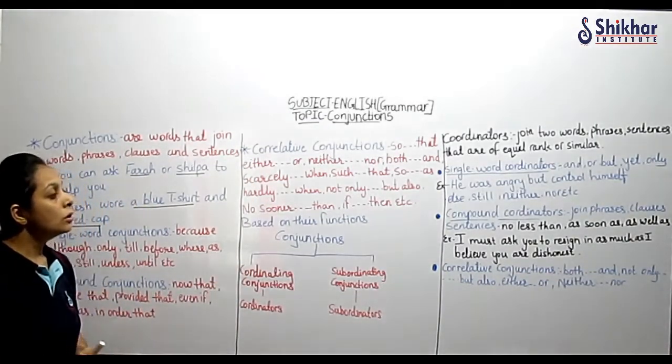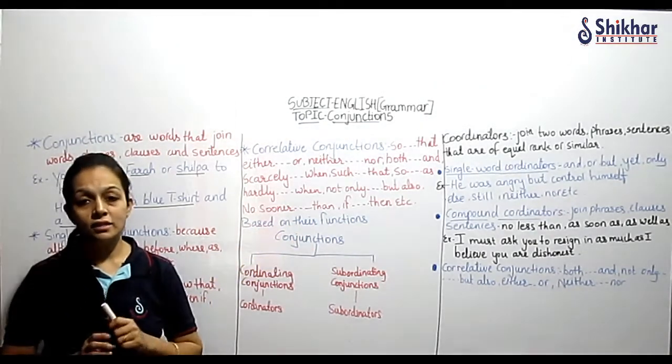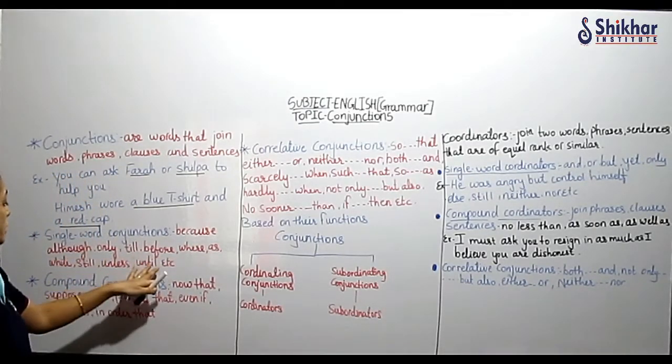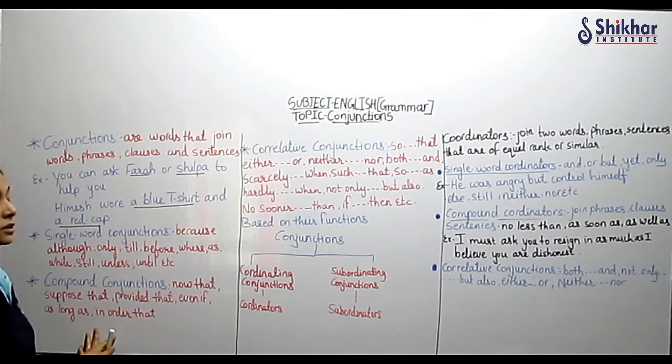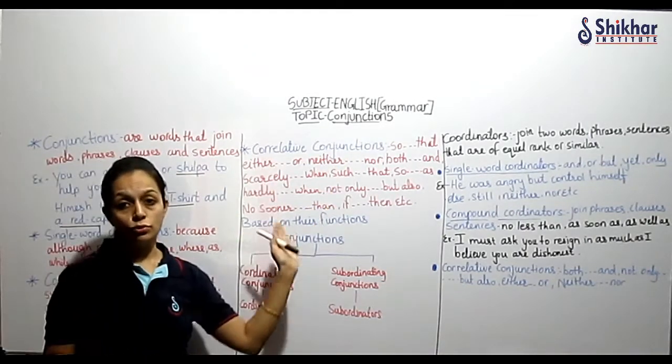Understood? Now on the basis of their function, the conjunctions are classified. तो ये सारे conjunction हमने देखे कि single word conjunction ये सारे हैं, compound conjunction which are made up of two words and correlative conjunction जो pair में use होते हैं.